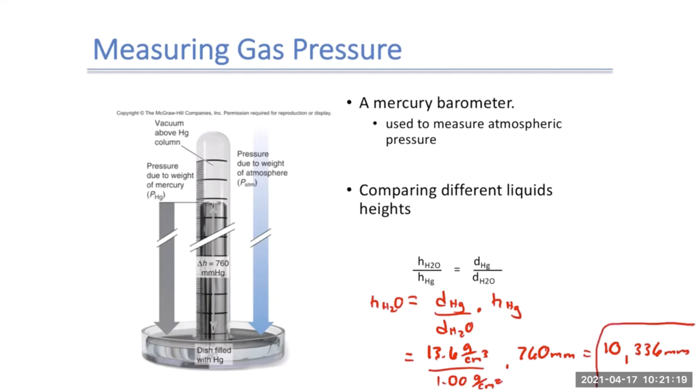That's a pretty big difference for our column, right? Which means the height of our water column ends up being about 10 meters tall. That's a little cumbersome to read. That's one reason why we use mercury: it's only 76 centimeters tall, or 760 millimeters.